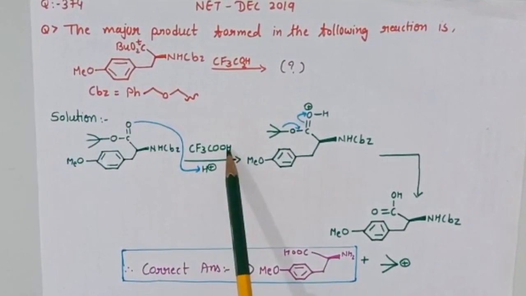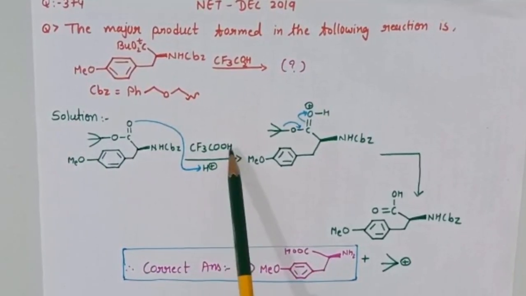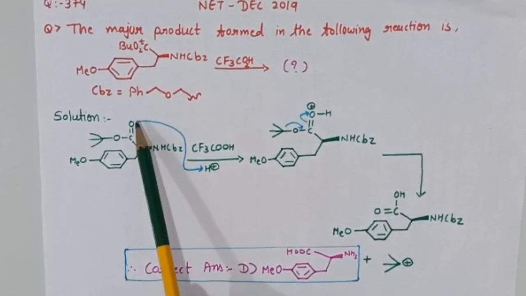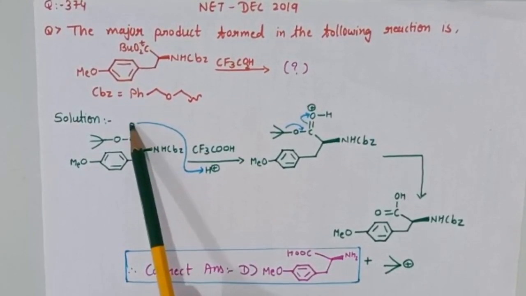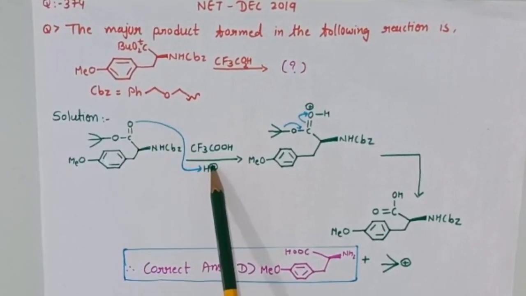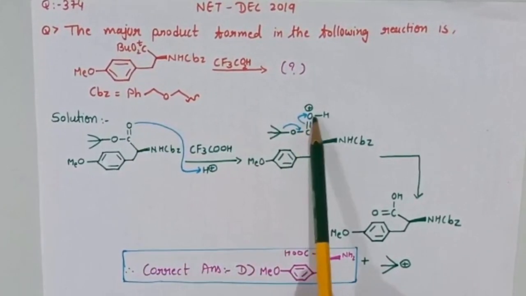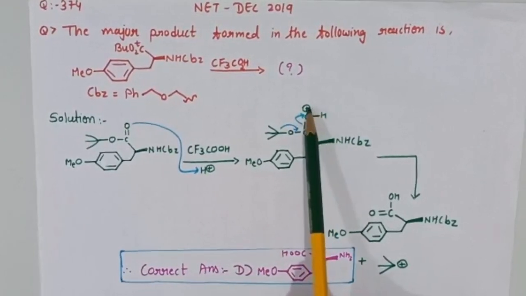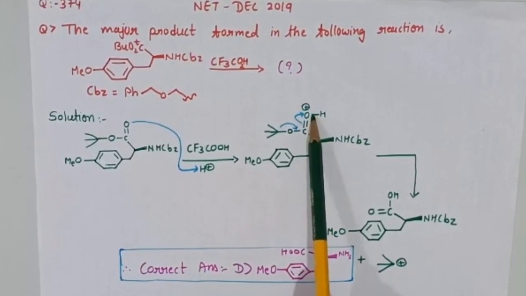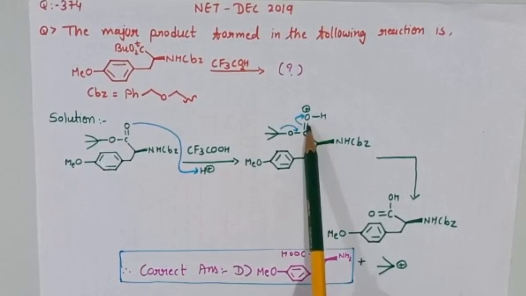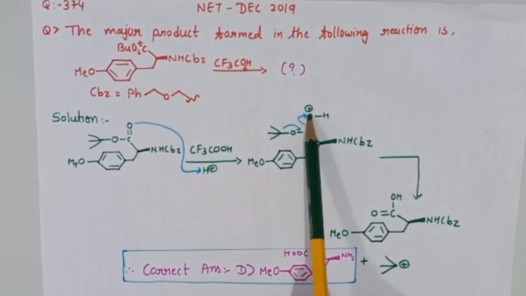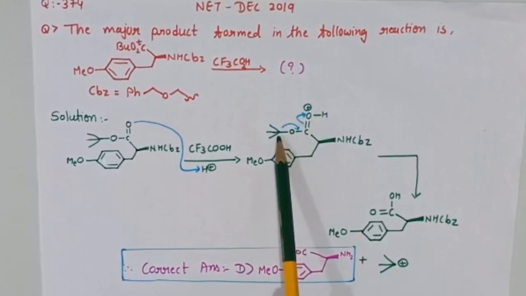So we have H+ from this acid, and this carbonyl oxygen has a lone pair, so this lone pair attacks this H+ and we get OH+. Here this plus charge is not stable on the O, so this pi bond stabilizes this positive charge.